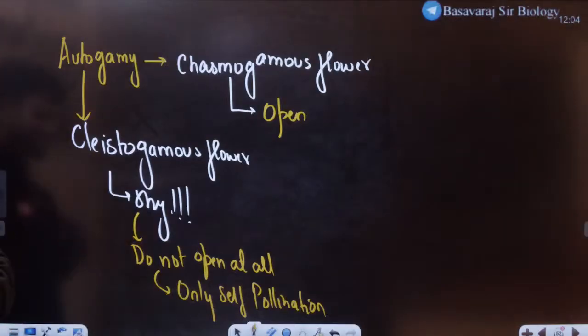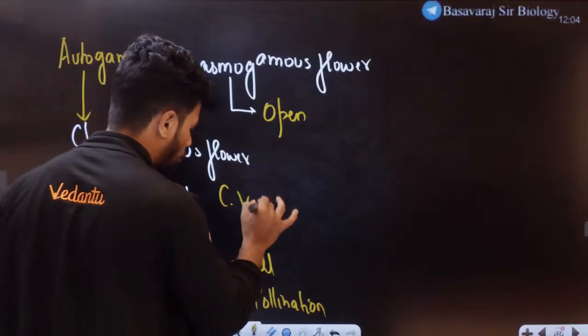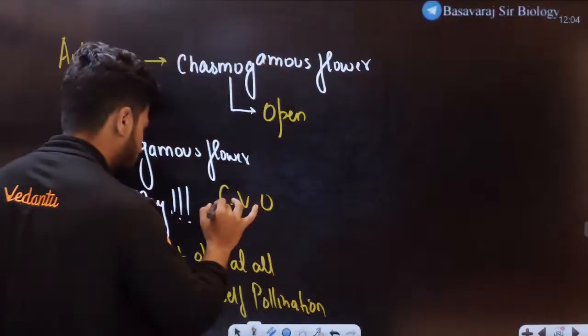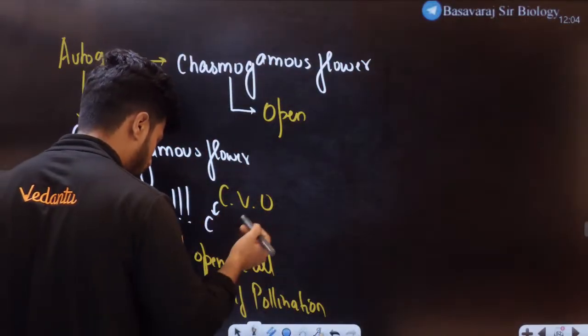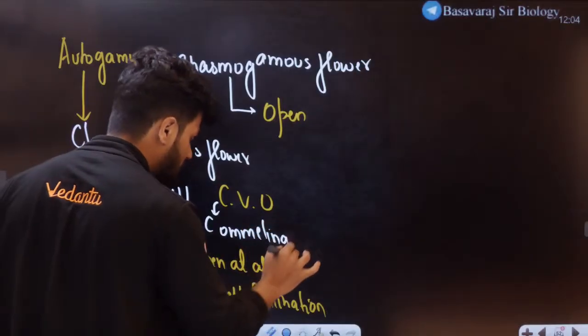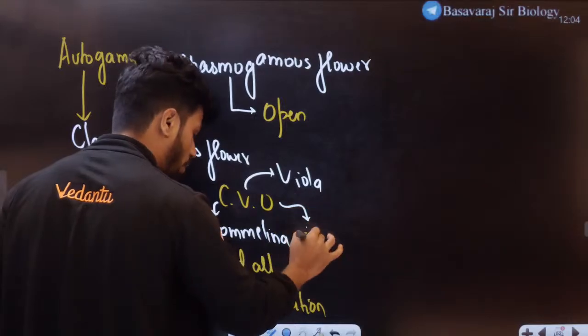Done? All of you understood? Here there are three examples called CVO. What is CVO? Commelina benghalensis, Viola and Oxalis.